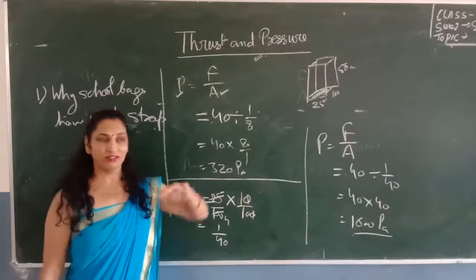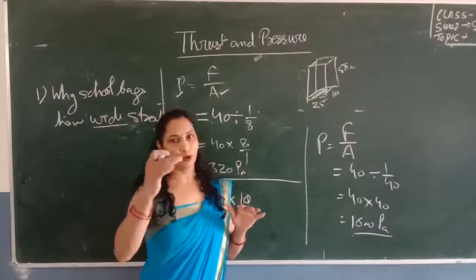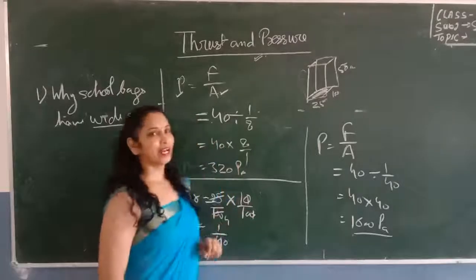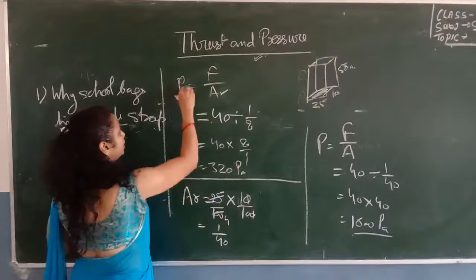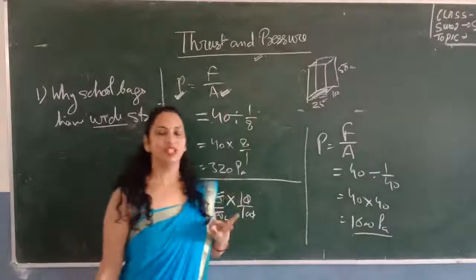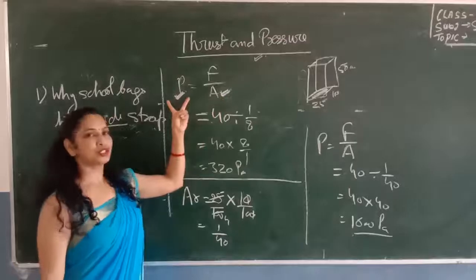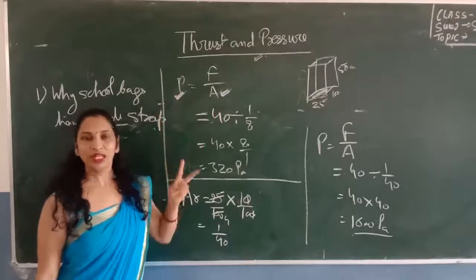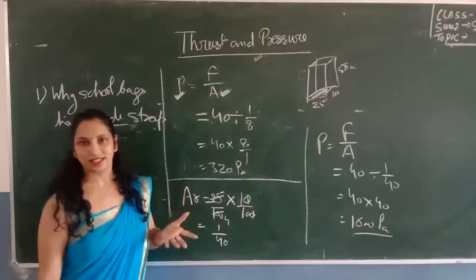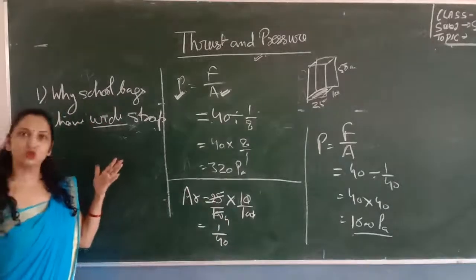And we know that the first thing is this one, and the second point, you don't need to write in the form of points, but you can understand it in the form of points. The second point is you will say that we know that pressure is inversely proportional to the area. And the third one, you will say that by increasing the area, the pressure exerted on the shoulder decreases, so the child can easily carry a heavy school bag.